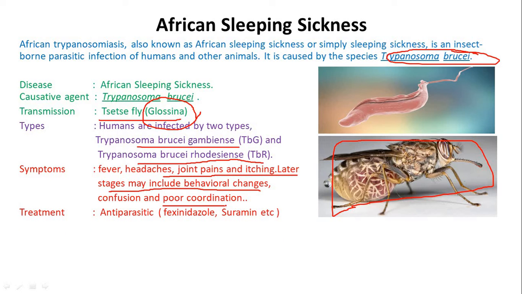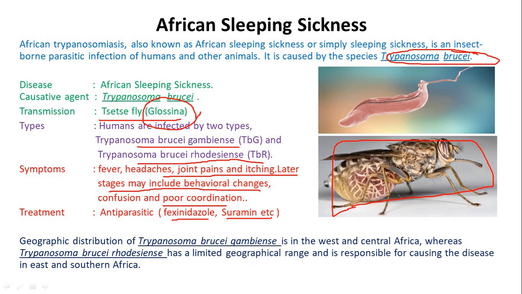Treatment: antiparasitics like fexinidazole or suramin can be used. Geographical distribution of Trypanosoma brucei gambiense is in West and Central Africa, whereas Trypanosoma brucei rhodesiense, the other subspecies, has a limited geographical range and is responsible for causing the disease in East and Southern Africa.